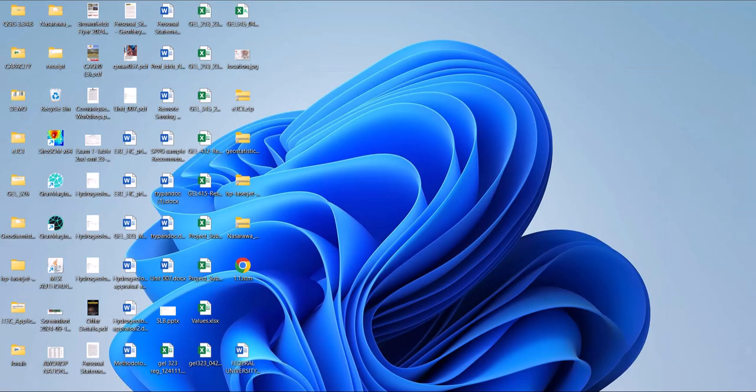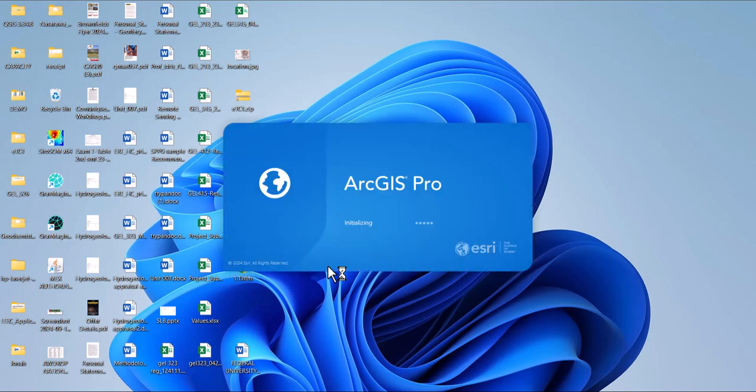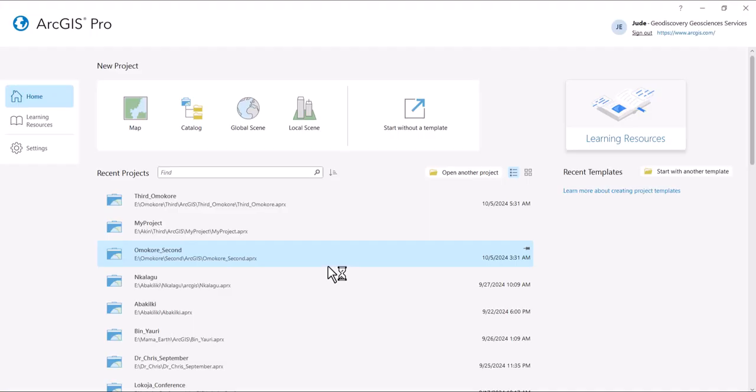So let's cut right to the chase, and we'll launch ArcGIS Pro. It's my preferred GIS software for this particular issue. I use different GIS software for different projects. So depending on the need, I will apply some to anyone. And remember, I actually gave you a license to this.